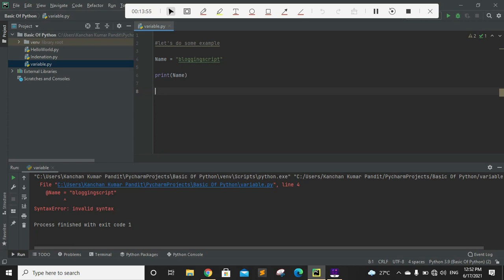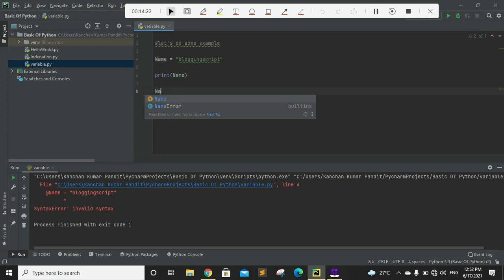Okay, so you can create, let's suppose, a variable name like this. You can use an underscore, you can use an underscore after the name, and you can use an underscore in the middle. There will be no error at all. Okay, and you can use capital letters as well, like this.